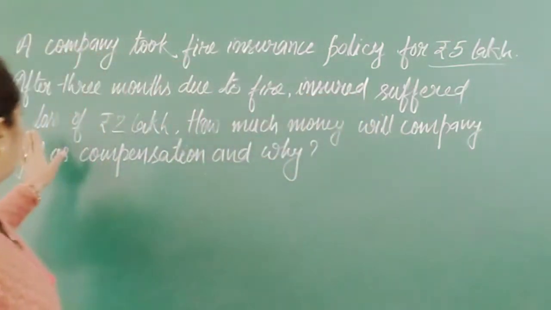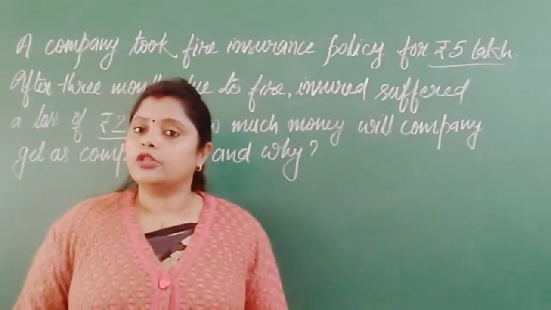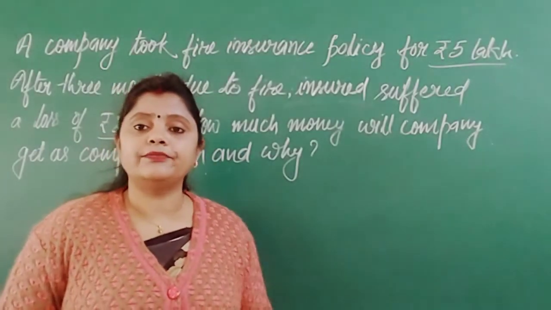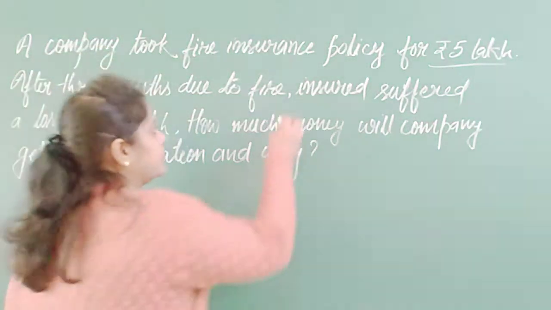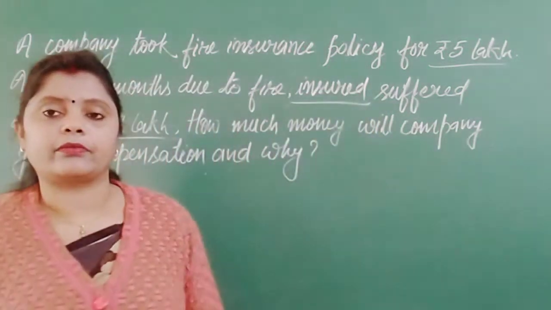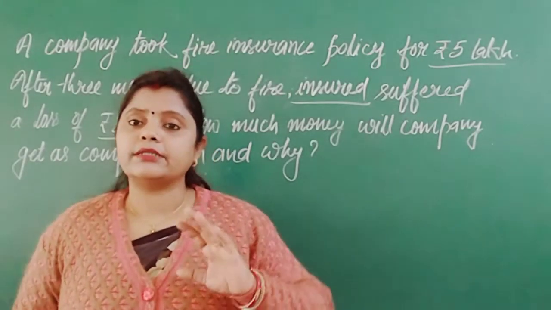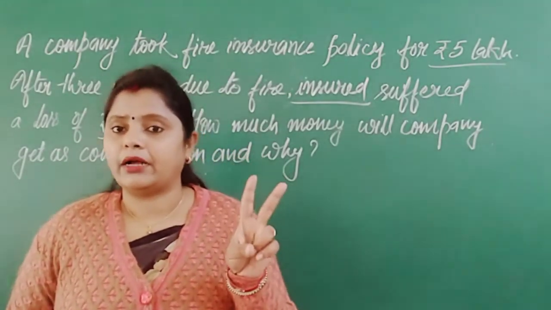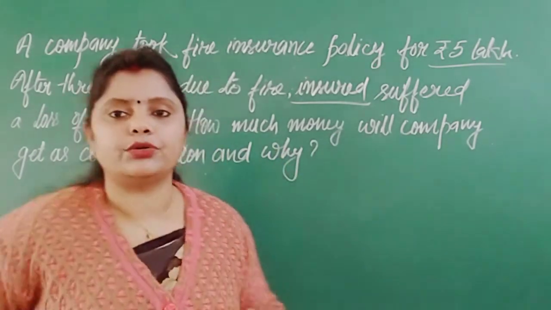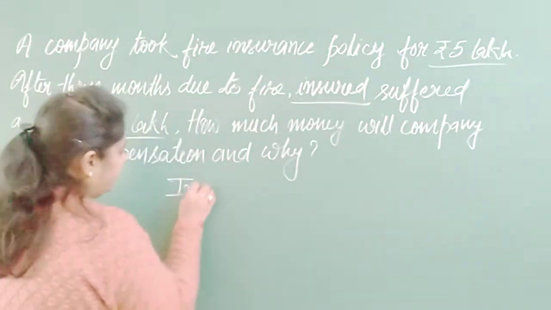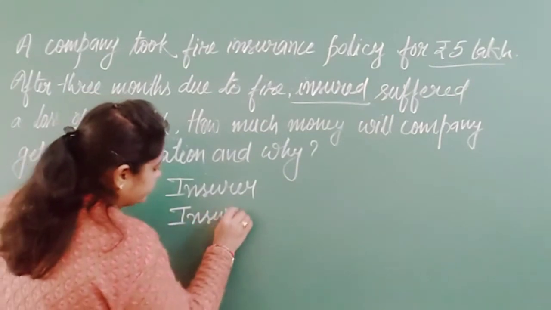The insured suffered a loss of rupees 2 lakh. Now you see, the value of the policy was 5 lakh, and the loss was 2 lakh. One more term is there, that is insured. When we discussed insurance, there are two main parties: one is insured and the other is insurer.